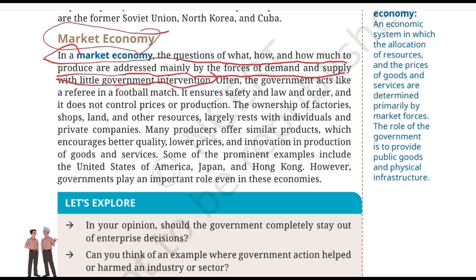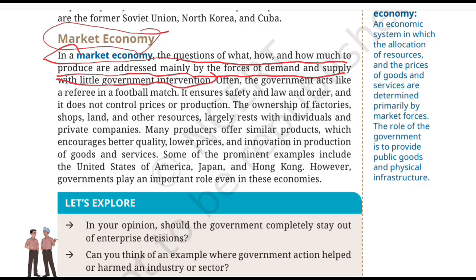For example, imagine students suddenly become crazy about a particular type of water bottle. Then the demand for that water bottle rises. Businesses will notice this demand and they will start producing more of that product and even create some innovations as well. So instead of the central government authority saying produce exactly 10,000 bottles, the market plays a major role in